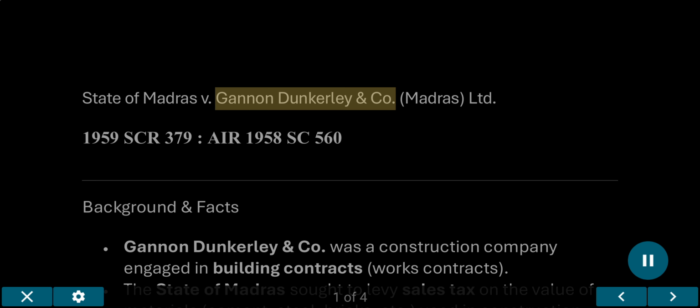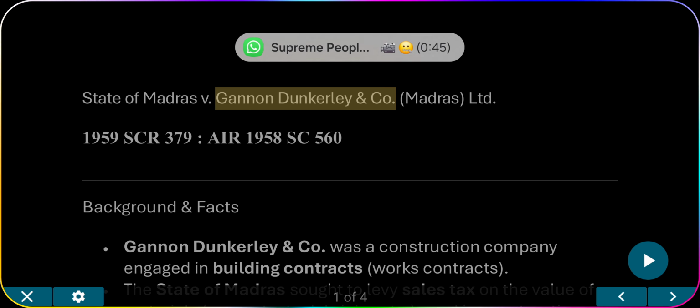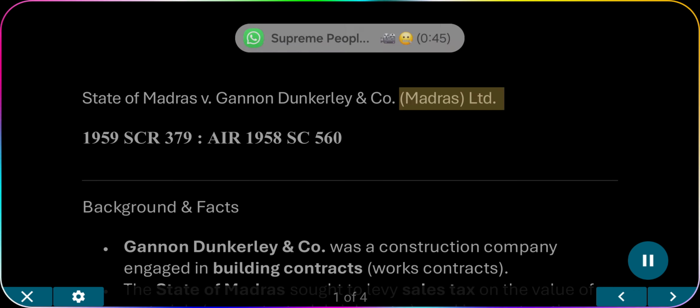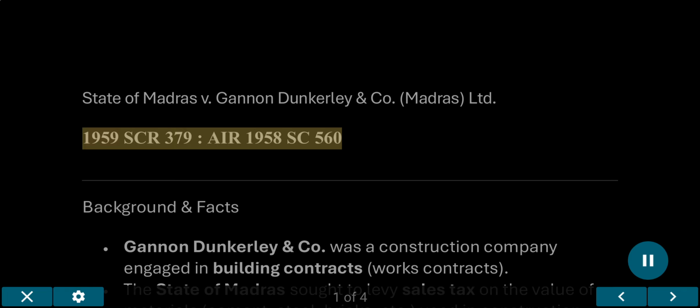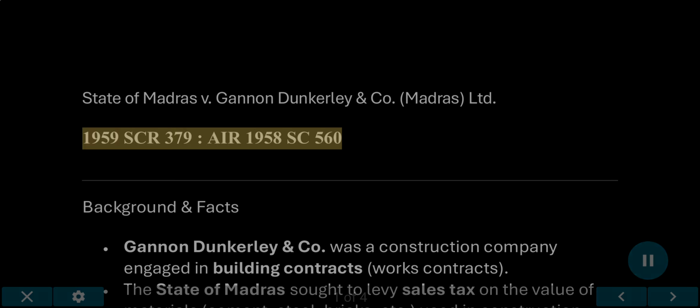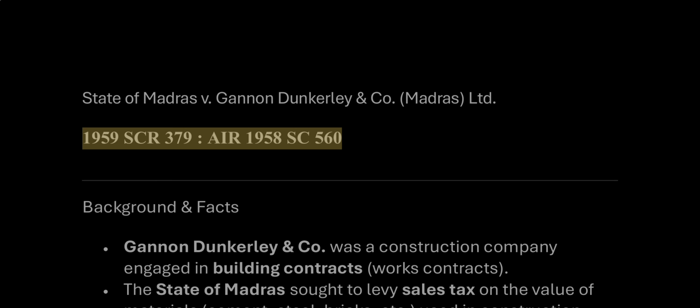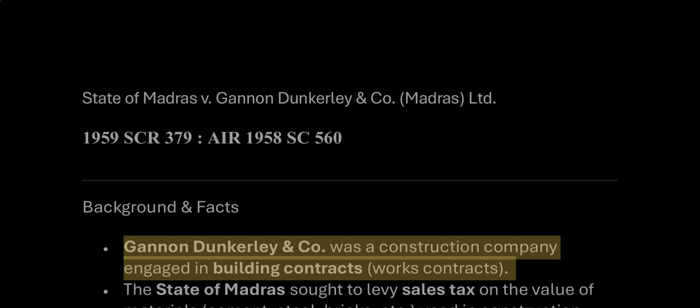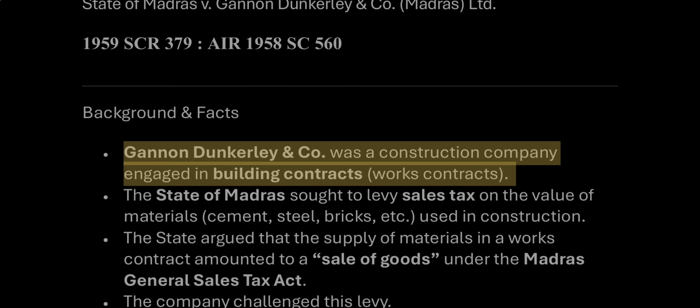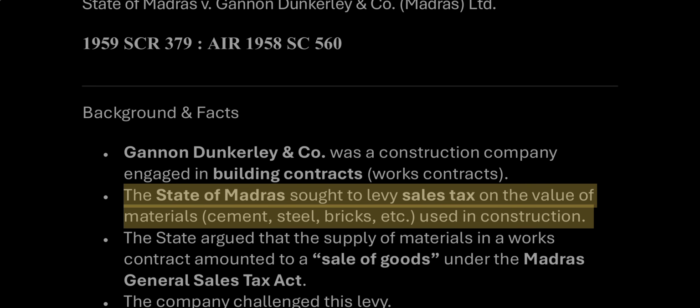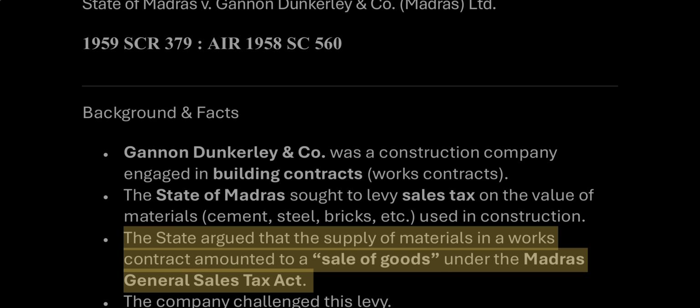State of Madras v. Gannon Dunkerley & Co. (Madras) Limited, 1959 SCR 379, AIR 1958 SC 560. Background and facts: Gannon Dunkerley & Company was a construction company engaged in building contracts, works contracts. The State of Madras sought to levy sales tax on the value of materials, cement, steel, bricks, etc., used in construction. The state argued that the supply of materials in a works contract amounted to a sale of goods under the Madras General Sales Tax Act.